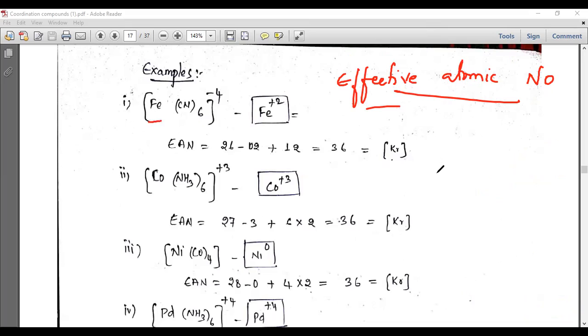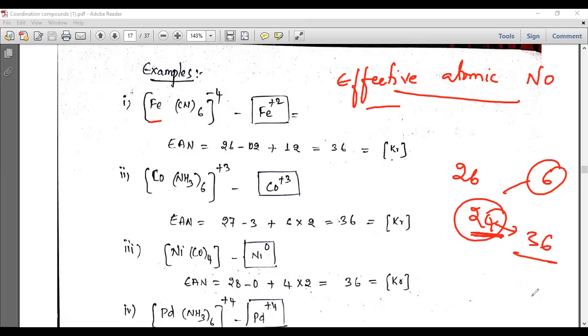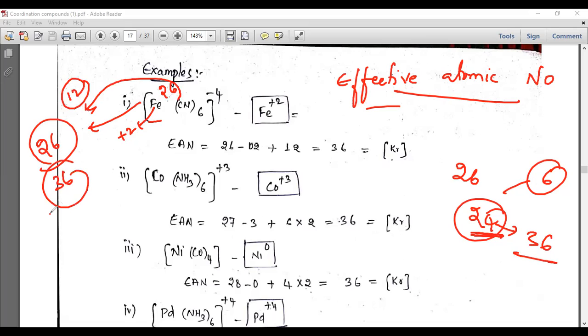The actual atomic number of iron is 26, and since it has +2, 2 electrons are lost. But it is effective, it is affected by the ligand. So when 6 ligands come, the number of electrons changes from 24 to 36. That means it is affected by the electrons of the ligand. Iron has actually 26, but it has the +2 configuration. Due to the presence of these 6 cyanide ligands, by donation of 12 electrons, it is getting stabilized by forming 36 electrons. So once 36 electrons come, it becomes more stable.